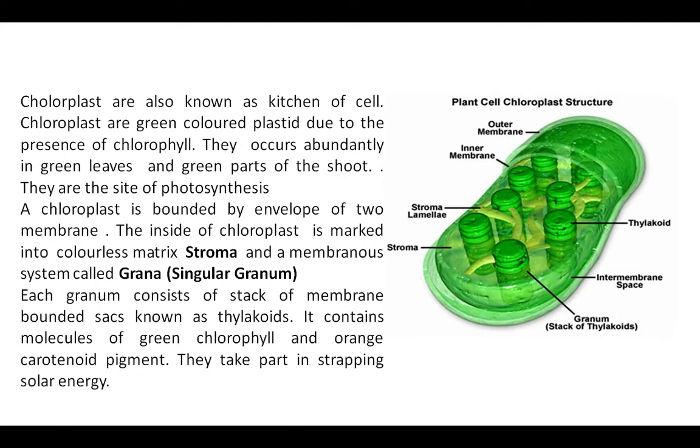So the main function of the plastid is to trap the solar energy because it is carrying the pigment and it is the main site of photosynthesis because it contains the chloroplast.